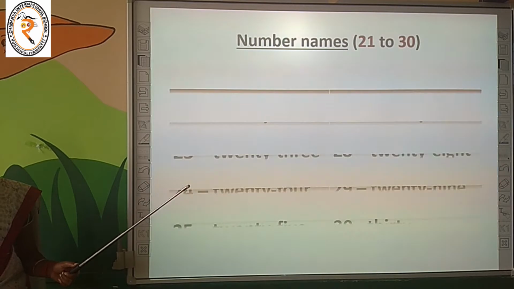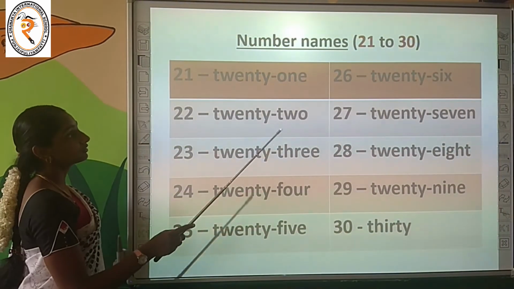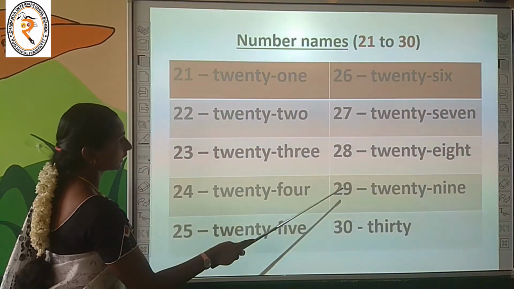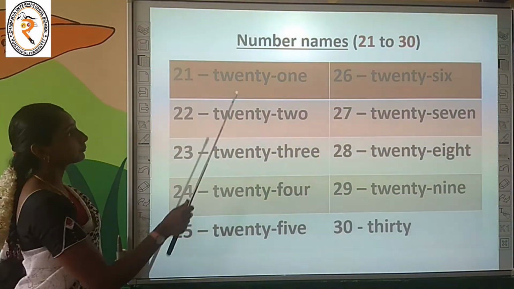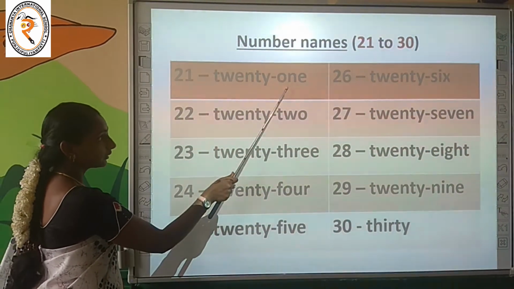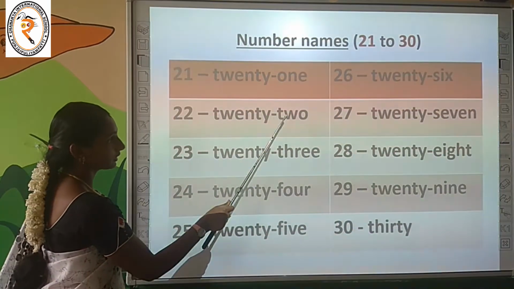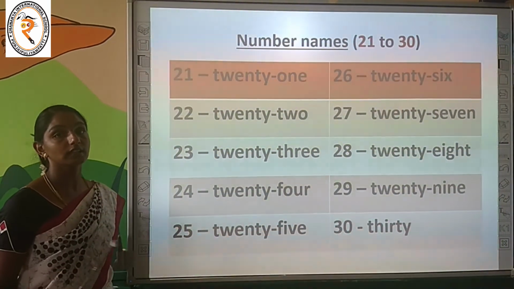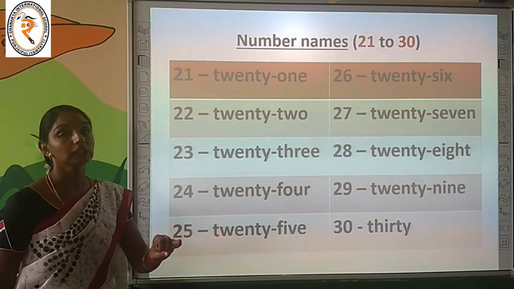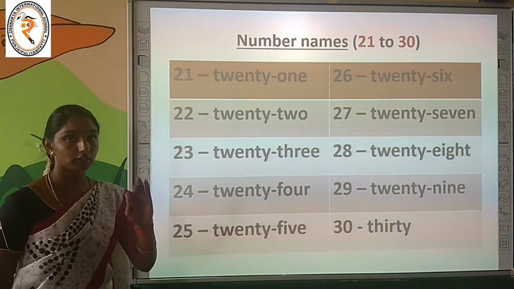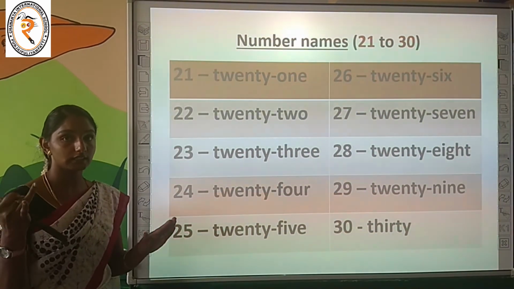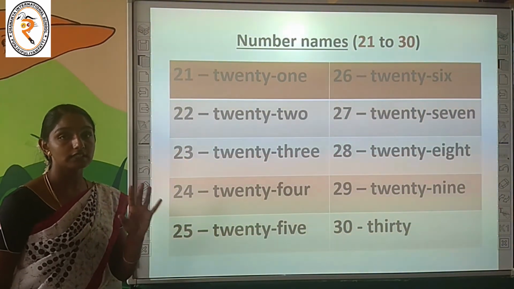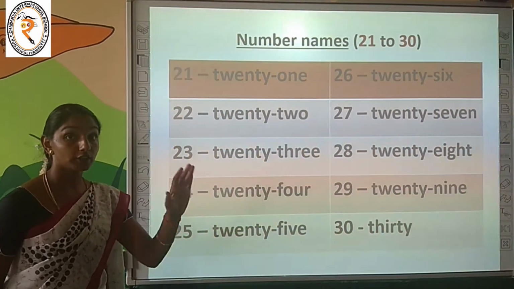Let's recall the number names for 21 to 30. See here, children, from the number 21 to 29, you have to write the number name 20 and the number name 1, 20 and the number name 2, like this. Okay, this is very easy. If you are all thorough with the number names 1 to 20 and the number names for 30, 40, 50, 60, 70, 80, 90 and 100, then you can easily write the number names 1 to 100.